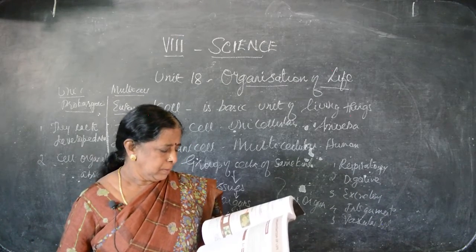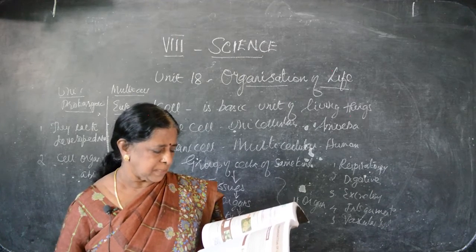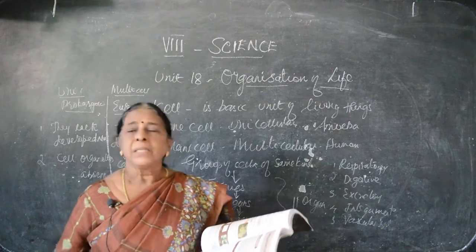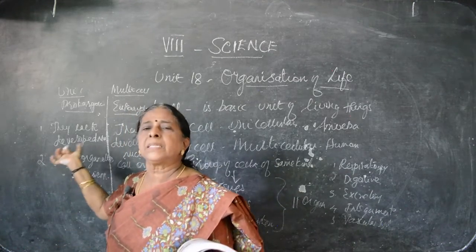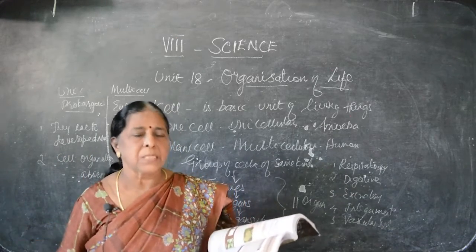Then here, cell organelles absent. Here, cell organelles present. Here, eukaryotes with a well-developed nucleus. This is single cell body, this is many cell body. Here, cell organelles absent, cell organelles present.